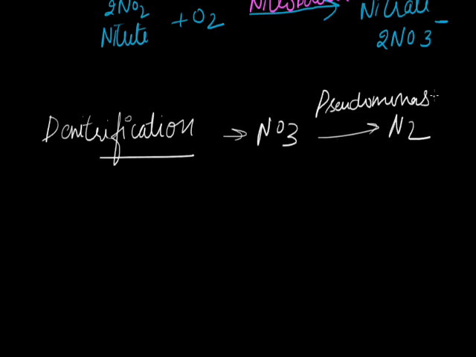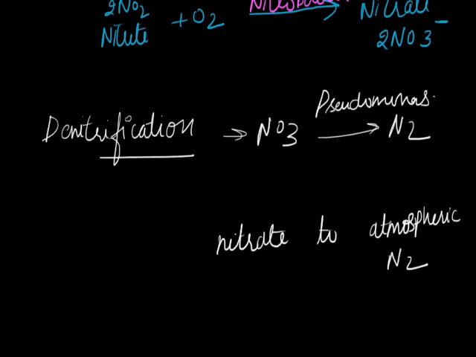The nitrogen gas may be again fixed in the form of ammonia through the process of biological nitrogen fixation. So this is the denitrification process, that is conversion of nitrate to atmospheric nitrogen. This completes your nitrogen cycle, children.